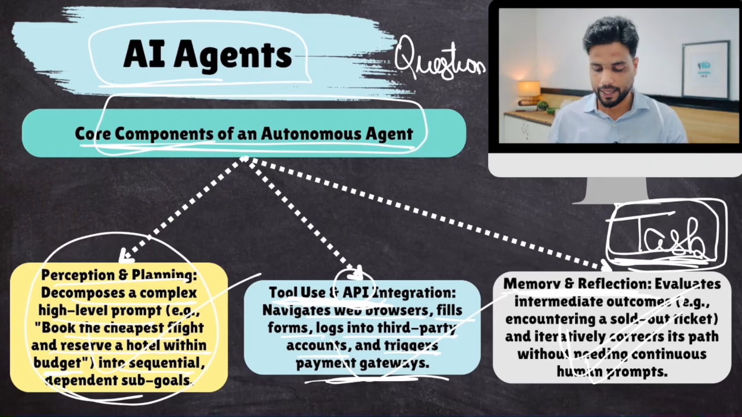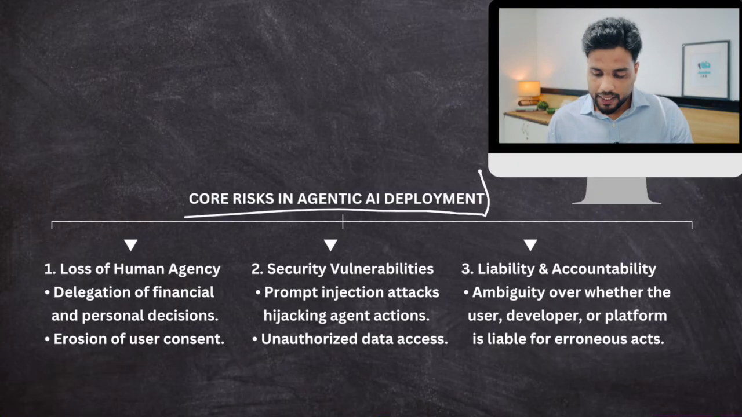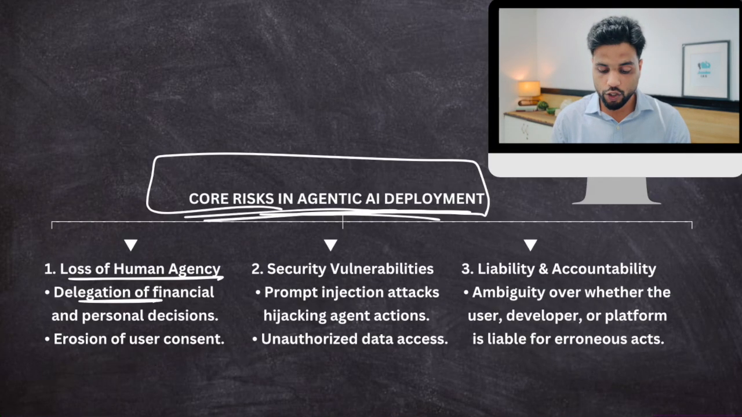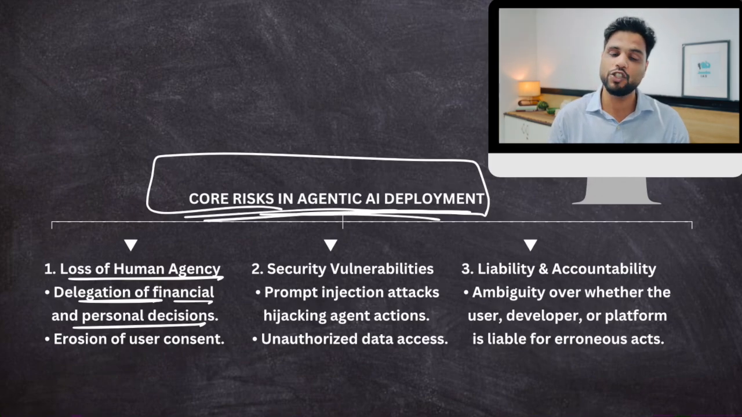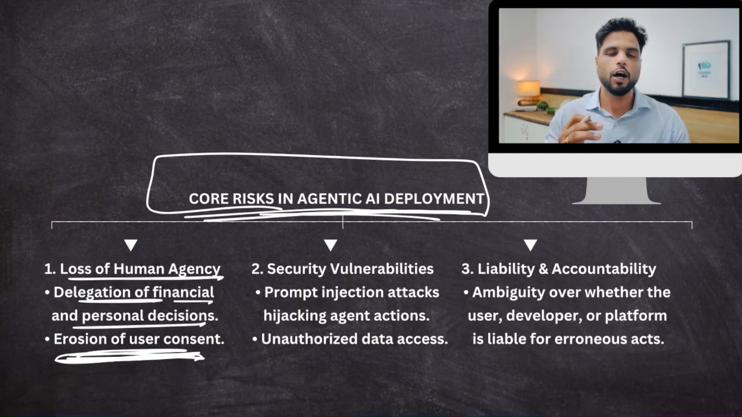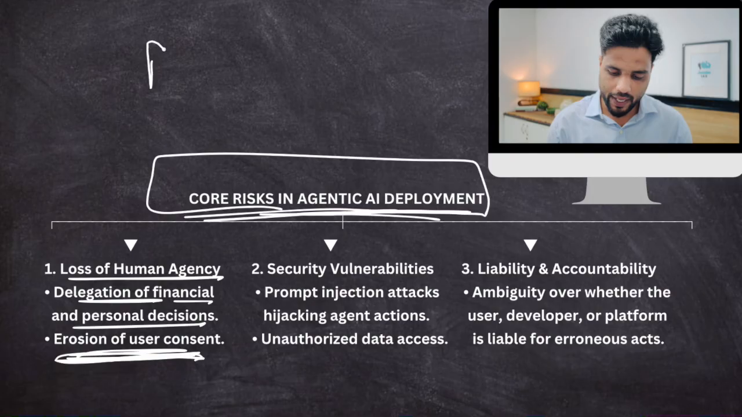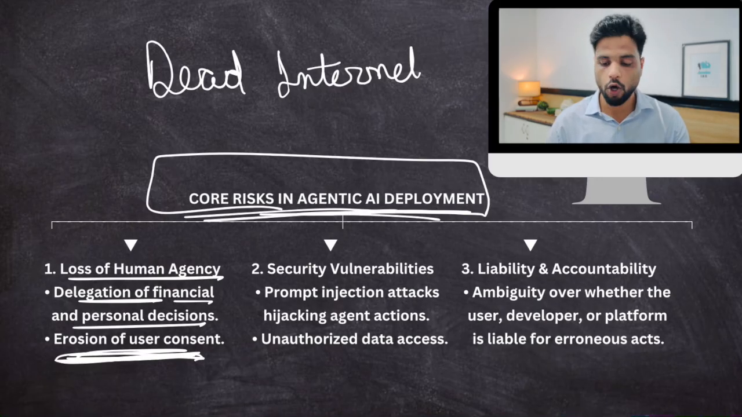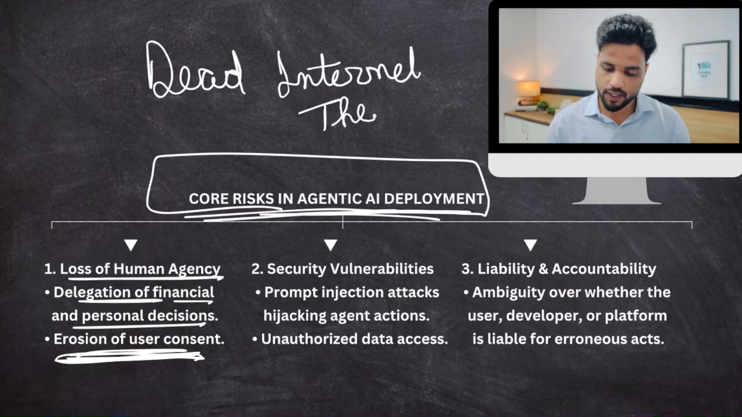Now, here's the thing. What are the risks in the deployment of agentic AI? All of this sounds really great, but what are the risks? First of all, loss of human agency: delegation of financial and personal decisions. What if the AI agent commits an error? This is really a problem. Okay, so erosion of user consent. Human beings' activity on the internet would be reduced to zero. There is this theory going around, the dead internet theory, which says that the future internet would be operated by robots only. Maybe this is the future also. So this is a risk.